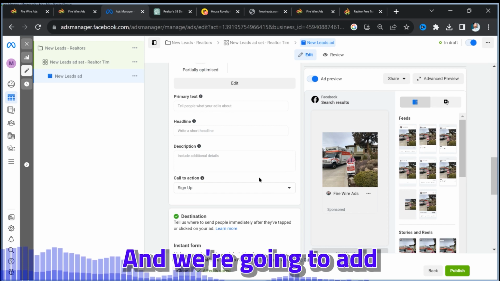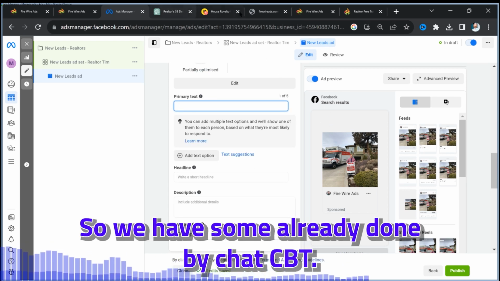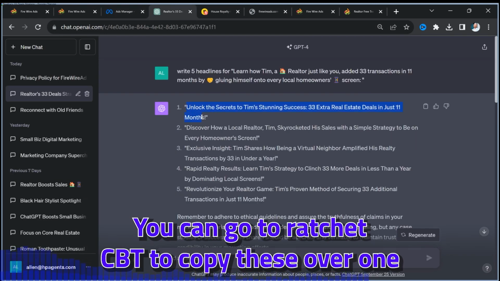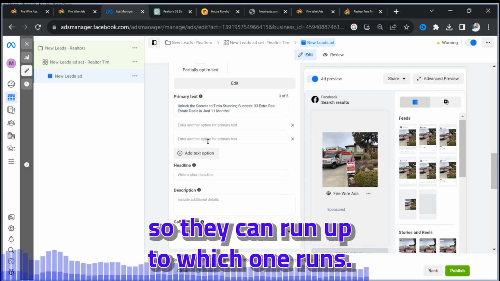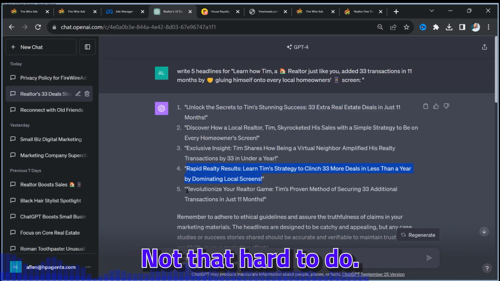And we're gonna add primary text. Go here at the beginning. So we have some already done by ChatGPT. You can go to ChatGPT. You need to copy these over one, and you can add a few more primary texts here so they can run them. See which one runs the best. Just copy those 5. That's not hard to do.